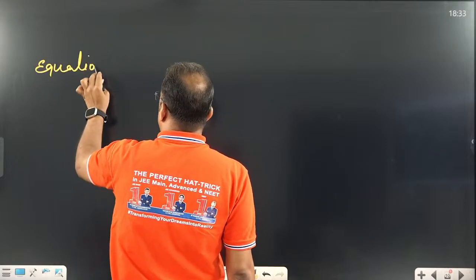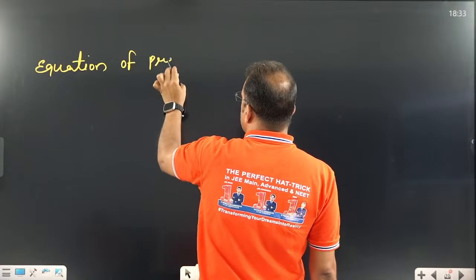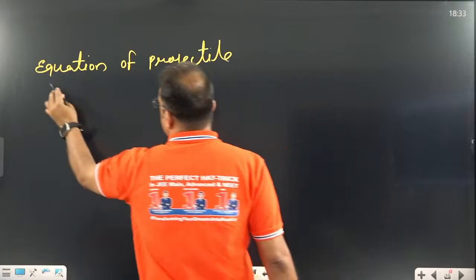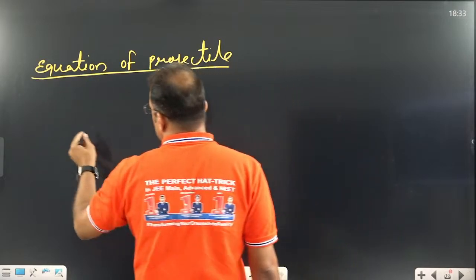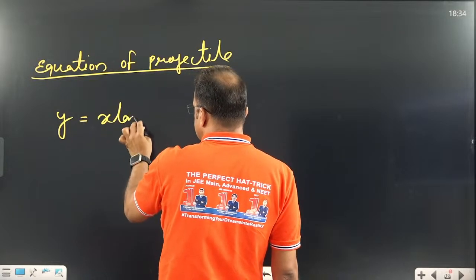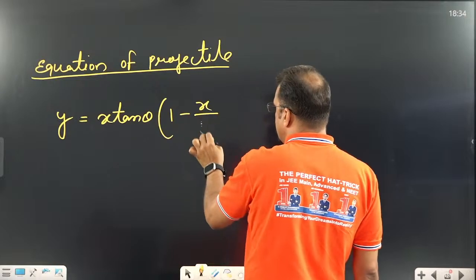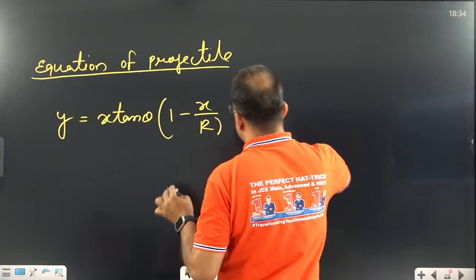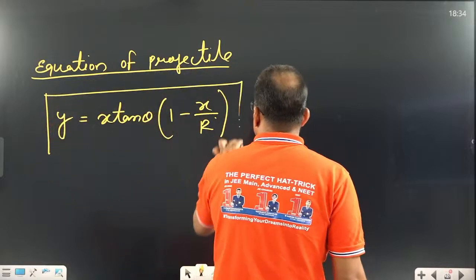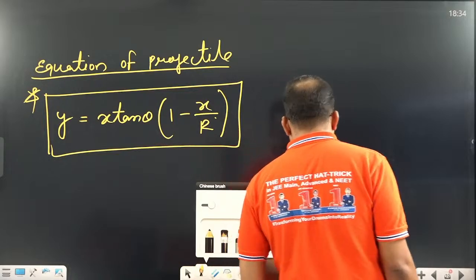Equation of projectile. This is also very important. What is that equation? This equation is y equal to x tan theta times (1 minus x by R). This equation can sometimes play a very important role when you are solving questions. In one exam, they directly asked this equation only.